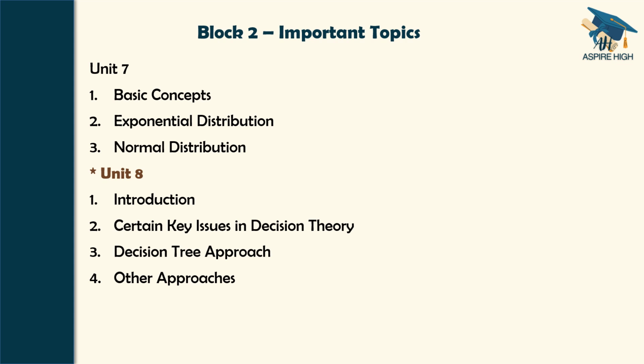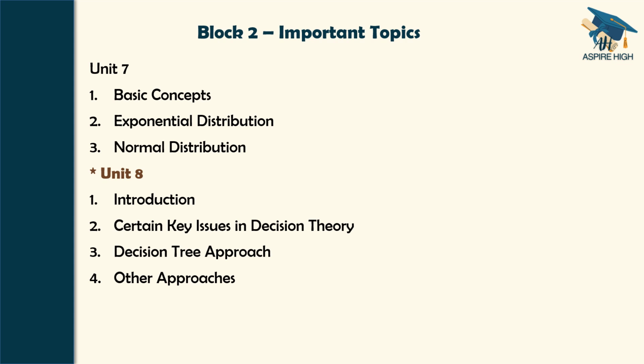Similarly, unit 7 basic concepts, exponential distribution, normal distribution, because problems have come from both exponential distribution and normal distribution. Unit 8 marked in a separate color. You can see here the topics are introduction, certain key issues in decision theory, decision tree approach, other approaches. The question that was mentioned here has come from other approaches. So this unit 8 is marked separately.